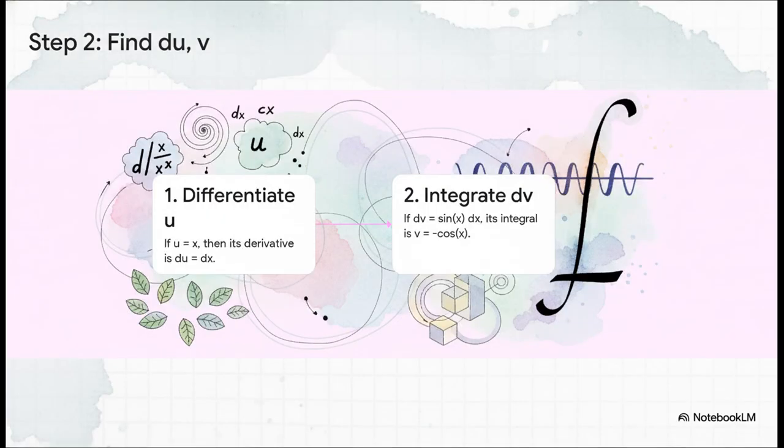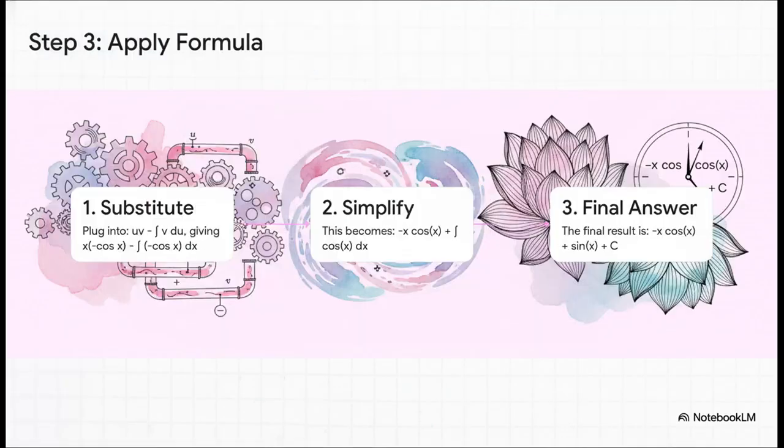On to step 2. Our formula needs 4 pieces, and right now we only have 2. We need du and v. Well, to get du, we just differentiate our u. Since u is x, du is just dx. Simple. To get v, we integrate dv, and the integral of sine x is negative cos x. And just like that, we've got all 4 pieces of our puzzle ready to go. And here comes the satisfying part. We just plug everything into the formula, we substitute our pieces in, we simplify it a little bit, and would you look at that?